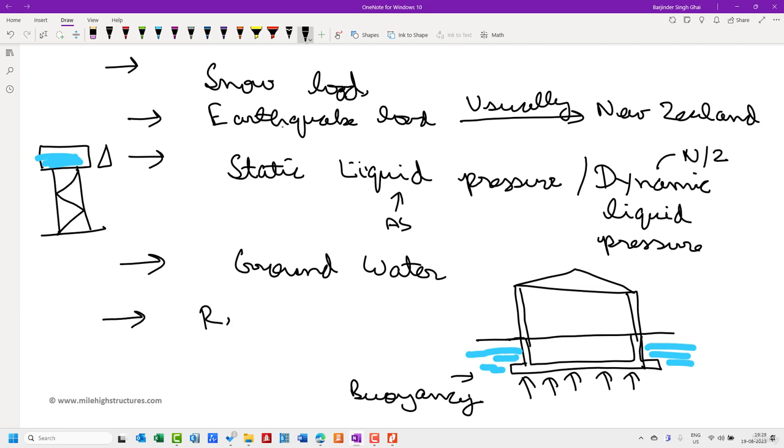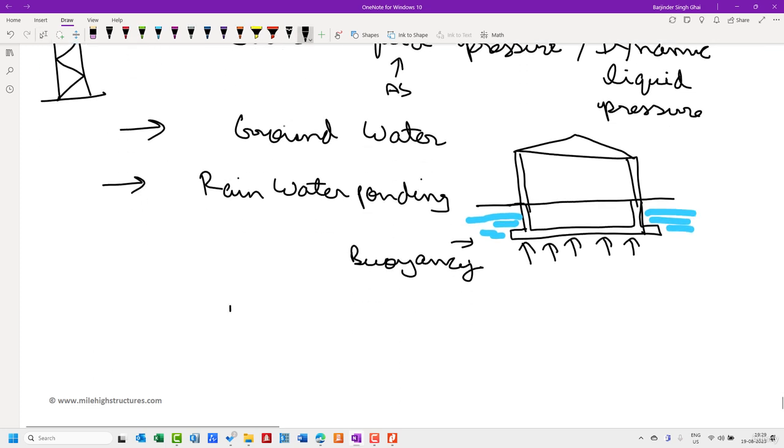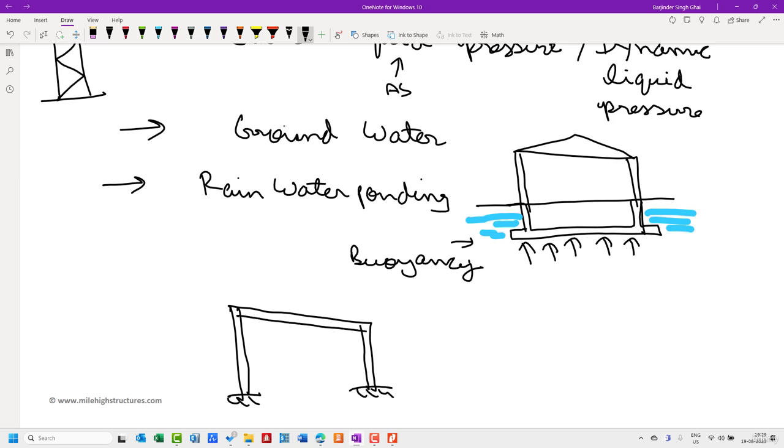After that, rainwater ponding. Sometimes it happens that, let us say, this is the steel building that you have designed, and these are the steel columns. This is the steel beam.